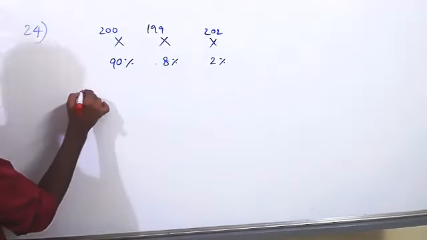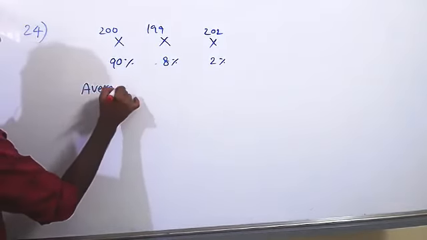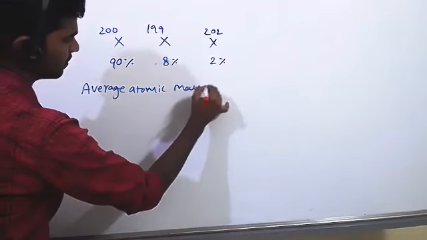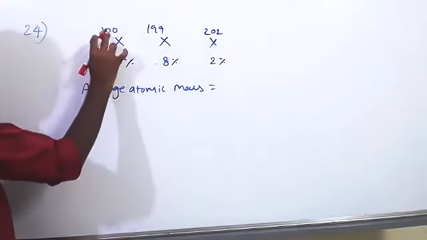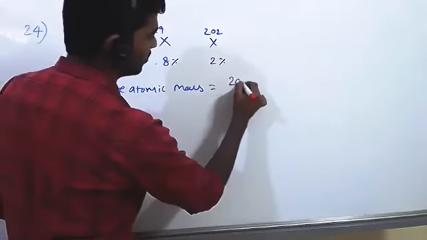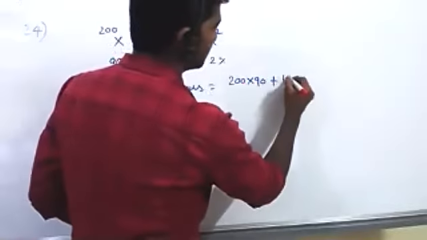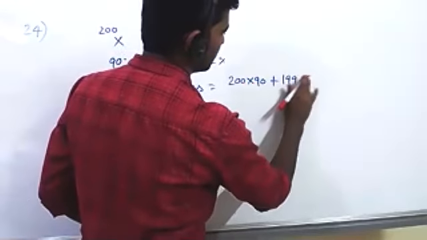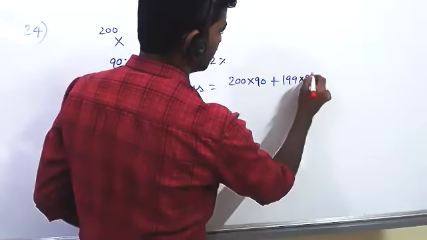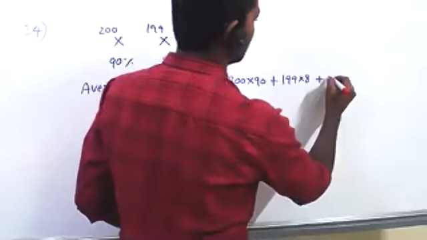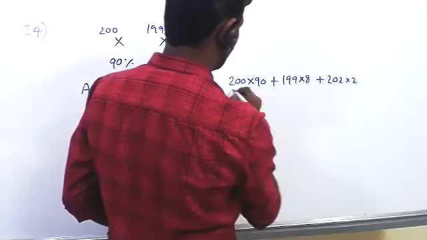So for the average atomic mass, simple, just multiply 200 into 90 plus 199 into 8 plus 202 into 2, divided by 100.